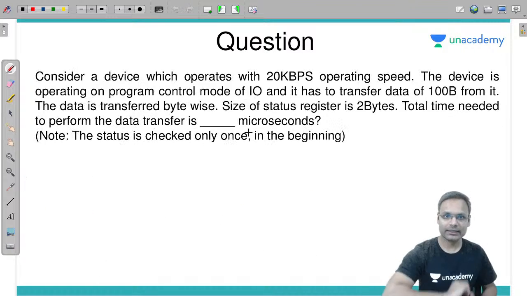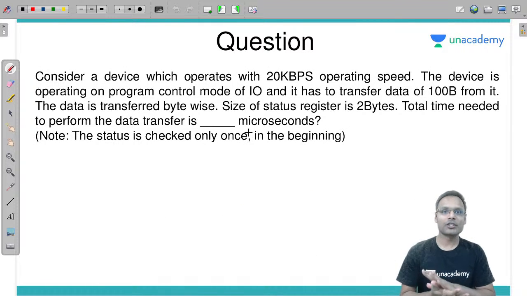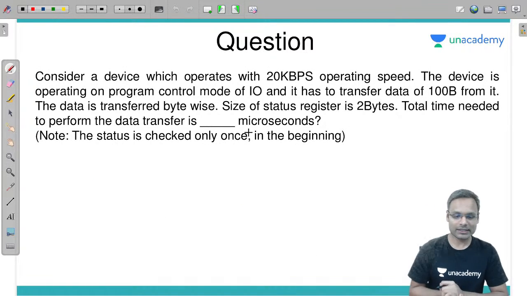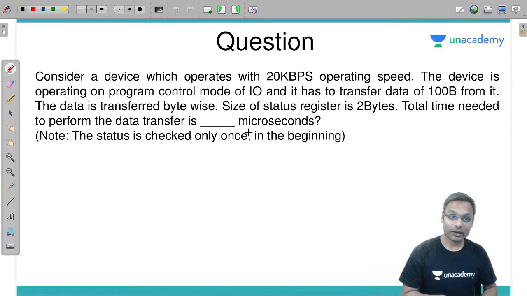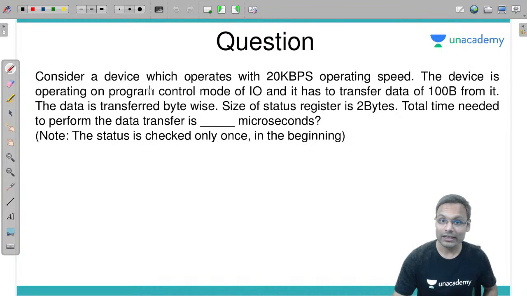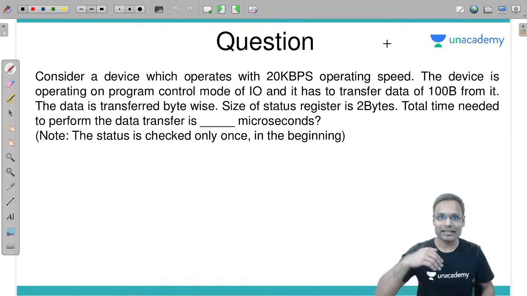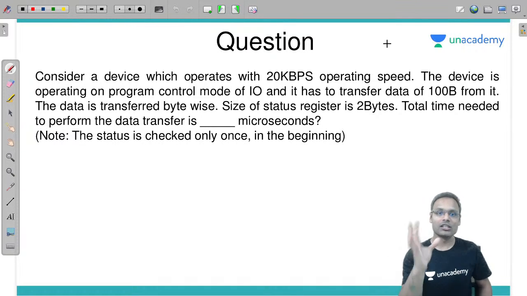Look at this next question. This particular next question is again from IO organization. Now again IO organization, what is it about? Program control mode or programmed IO. Let's see what the question is. Consider a device which operates with 20 kilobyte per second operating speed, so that device can process the content at this speed.